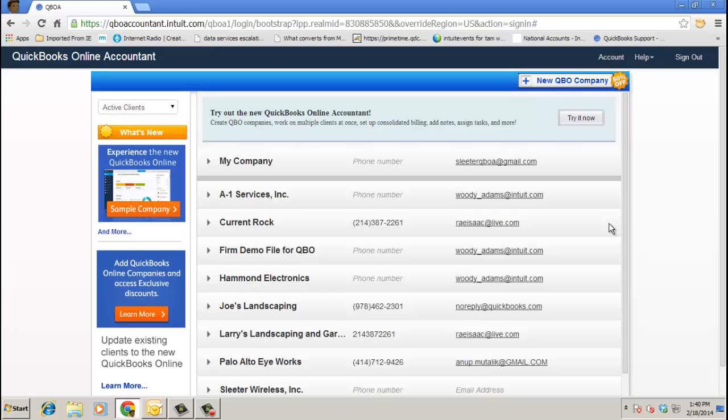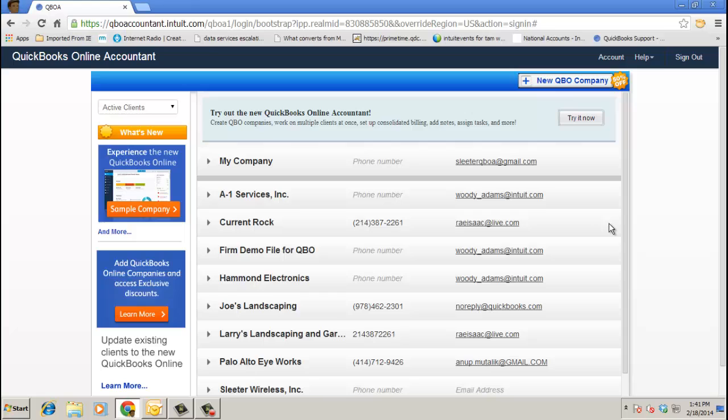I'm in the QuickBooks Online Accountant that you probably know now. It's the older QuickBooks Online Accountant. The older version of QBOA still works fine, right? You have the sample company file on the left. I have all of my list of clients. Of course, the sample company file is the new QBO version. So if you don't have any clients on the new QBO yet, you will. You will very soon. But you can always open up that sample file.